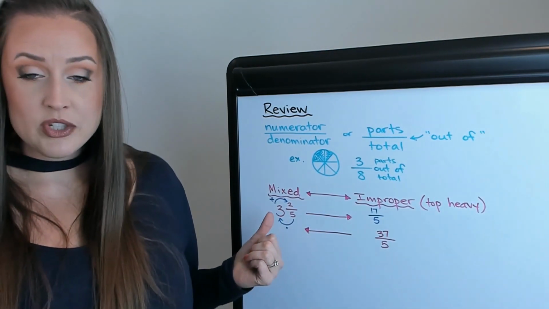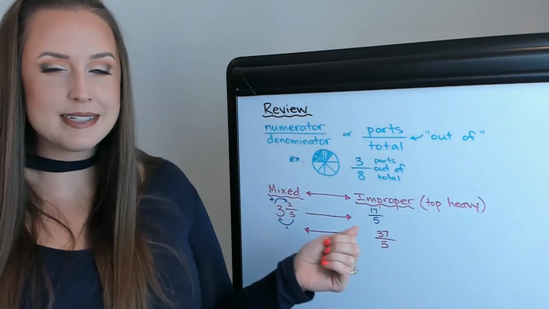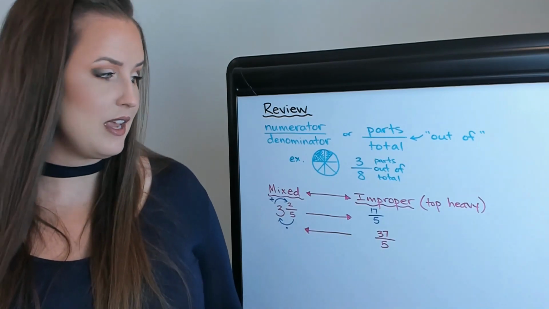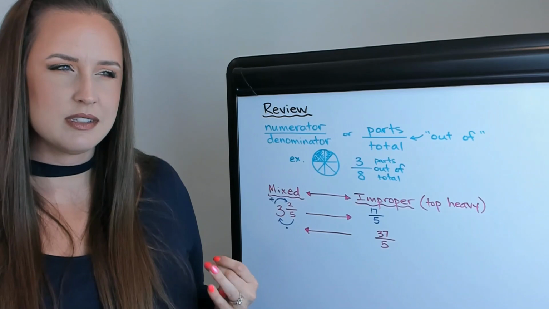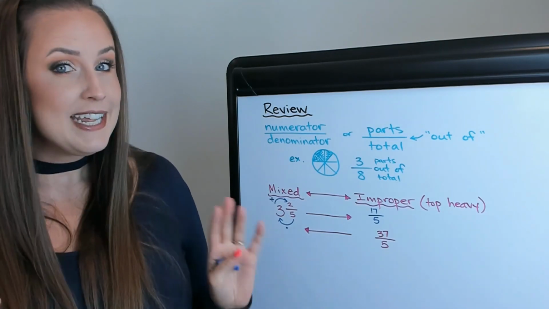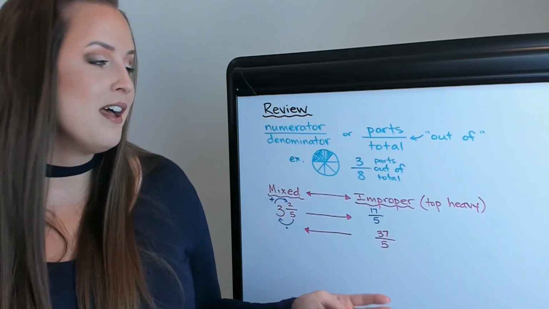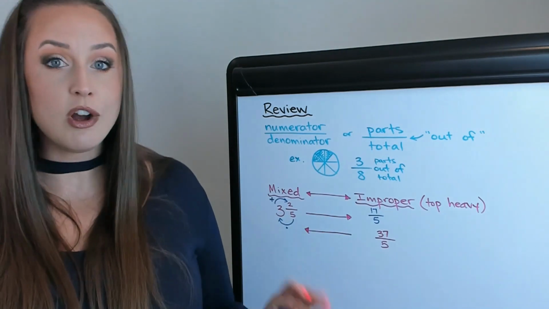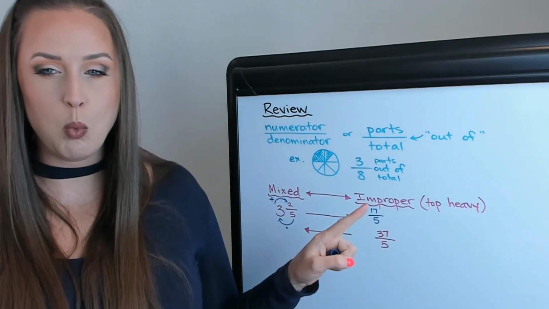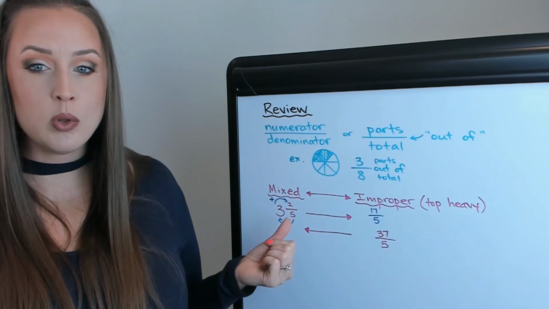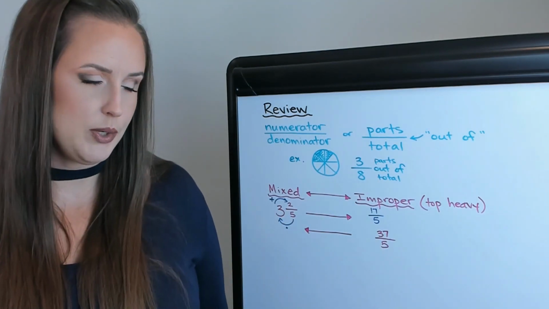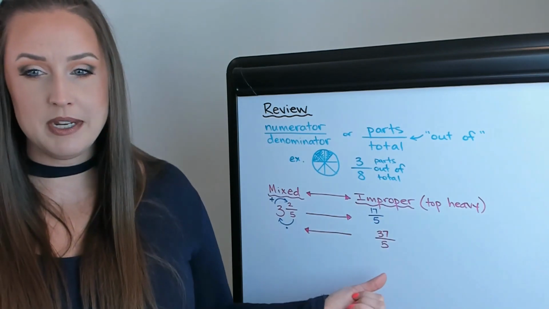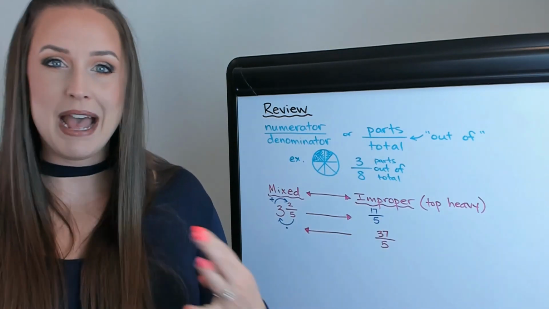So 3 2/5 of anything is the exact same as 17/5 of anything, but this in real life is a bit easier to handle because it's a lot more familiar. However, in math, generally, improper fractions are easier to deal with because there's only one part here. There's not a whole number part and a fraction part. That can get a little bit confusing depending on what you're doing, but these are generally going to be easier to deal with in math problems.